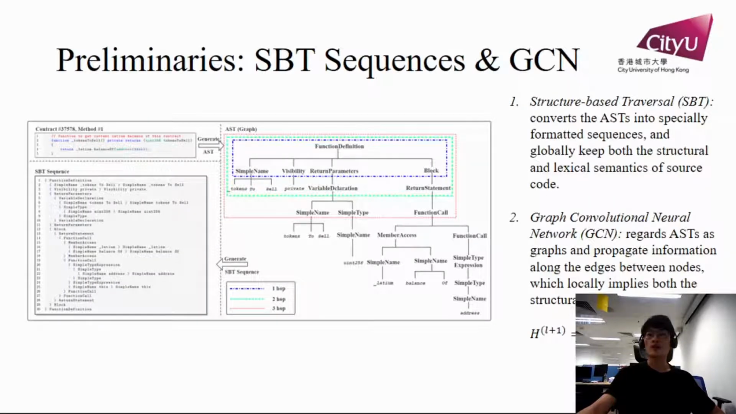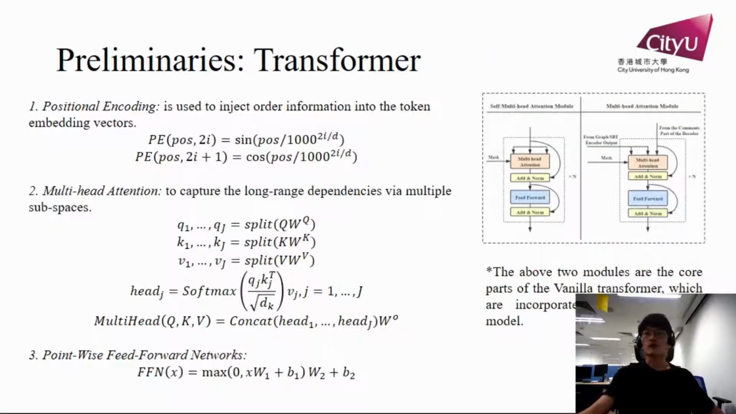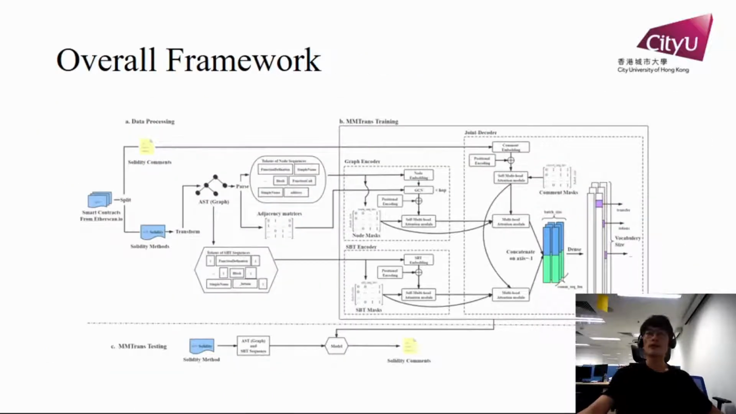So here are some preliminaries. The SBT method converts ASTs into specially formatted sequences and globally keeps both the structural and lexical semantics of source code, while the GCN regards ASTs as graphs and propagates information along the edges between nodes, which locally implies both the structural and the lexical information. Besides, we also adopt multi-head attention of a transformer to construct both the encoder and decoder of our model.